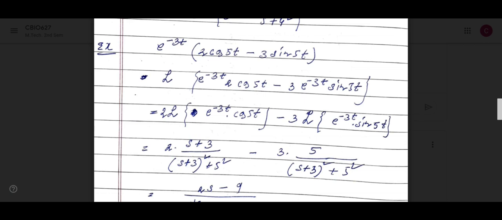I understand it is difficult for you. I didn't add much, only a few problems I added.